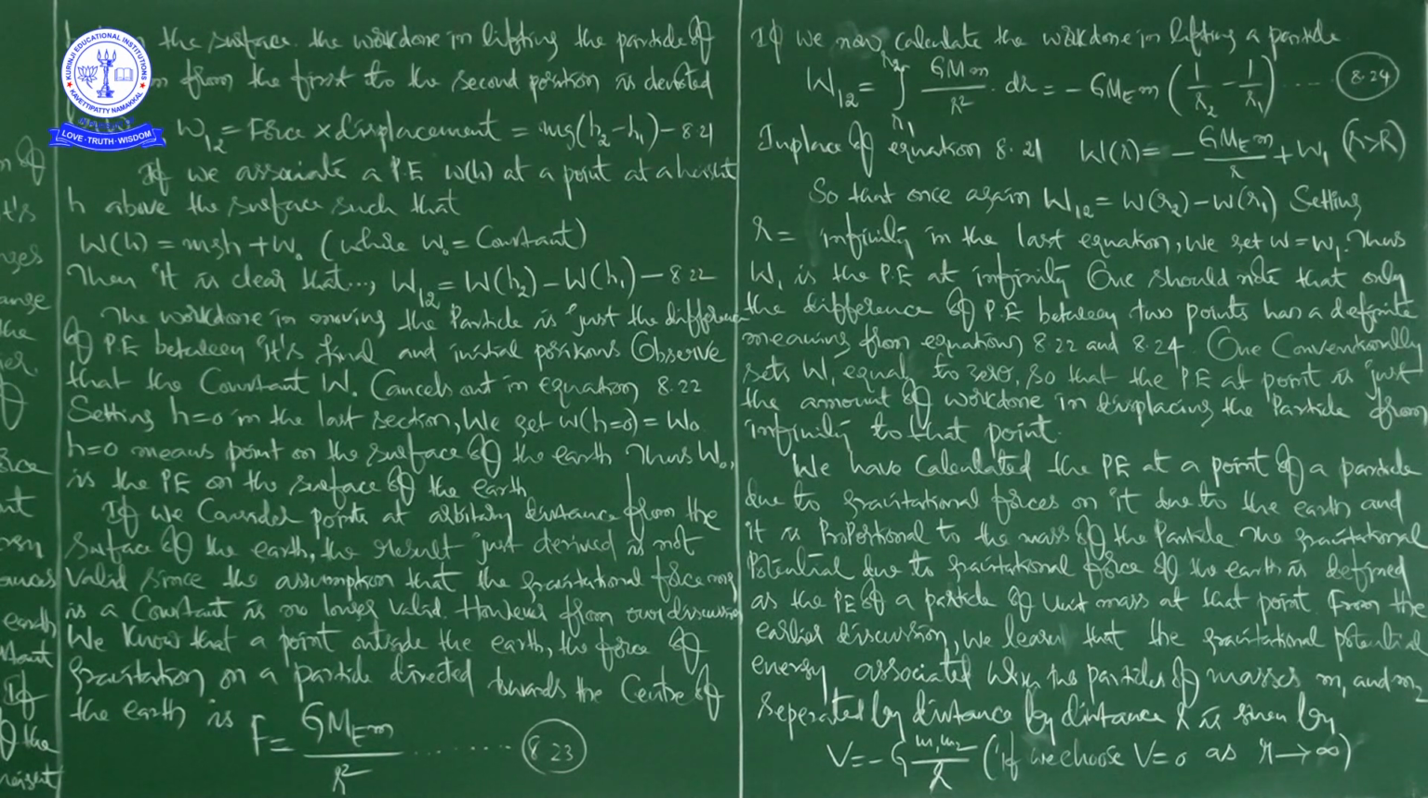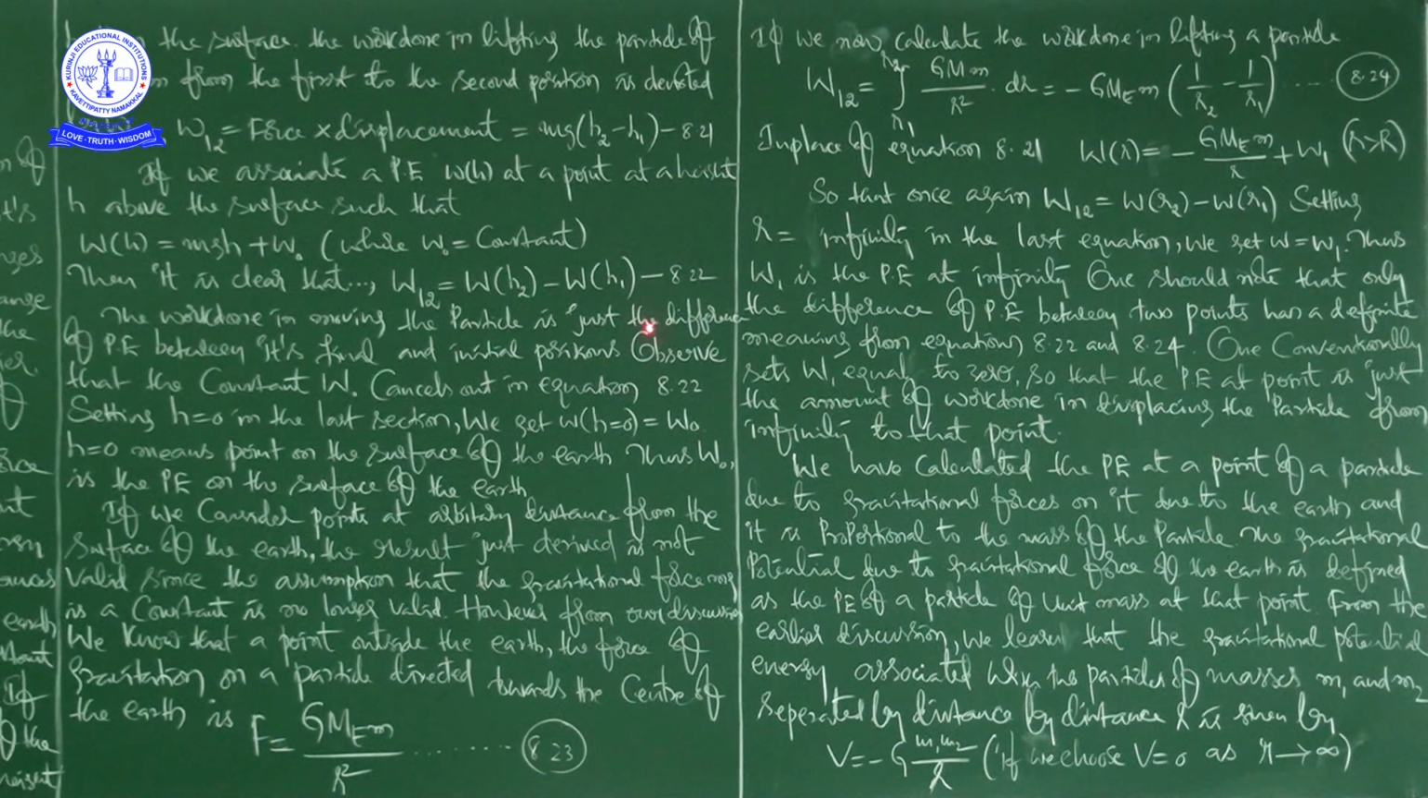Next, if we associate a potential energy W of h, that is, work at a height, that is, at a position. If we associate a potential energy at a point at a height h above the surface such that W is equal to mgh plus W naught, where W naught is a constant, then it is clear that W12 is equal to W of h2 minus W of h1.